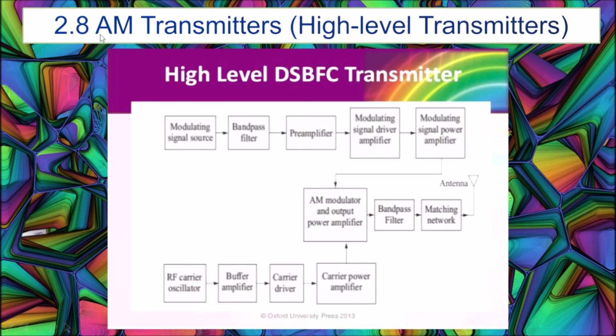2.8 also AM transmitter, but this is for the high level transmitter. So this is high level transmitter double sideband full carrier. So we can see that there are few changes from high to low. In the high level, we have a power amplifier.